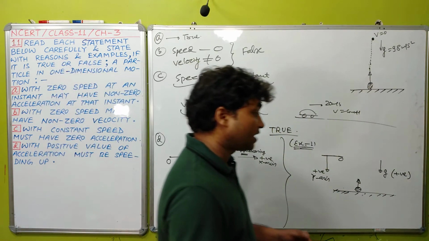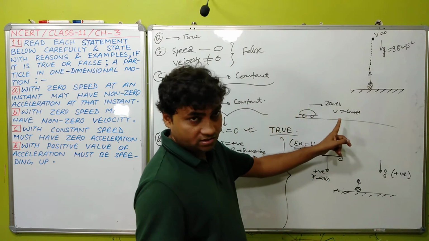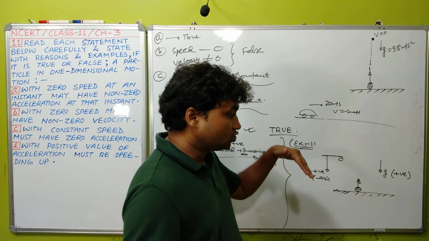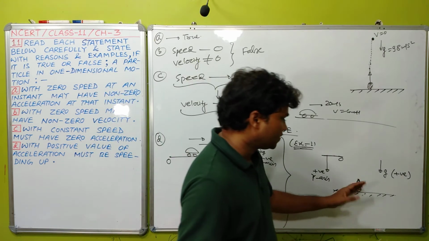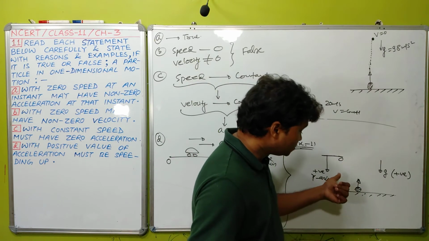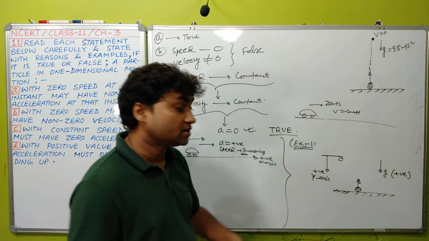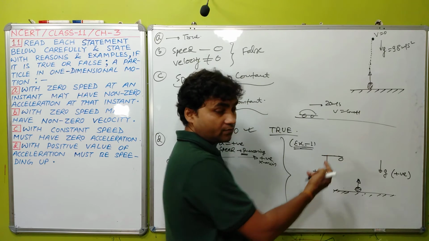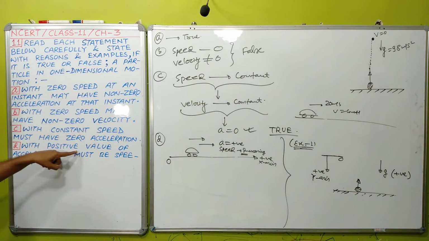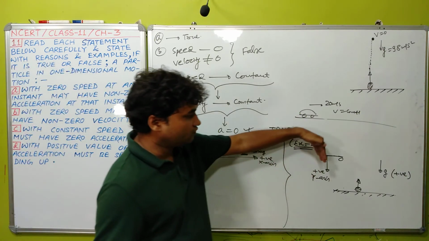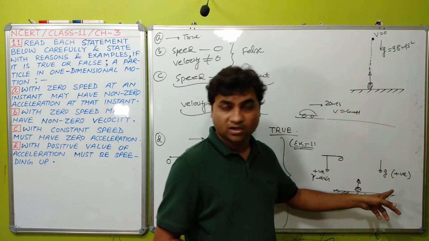Just remember, normally we take positive y-axis in the upward direction, and that's why while solving problems and writing equations like v equals u plus at, we take g with negative sign, because there we take positive y-axis vertically upward. But here we have to check the statement for the case when acceleration is positive, so we have taken positive y-axis downward, and so the value of acceleration becomes positive.